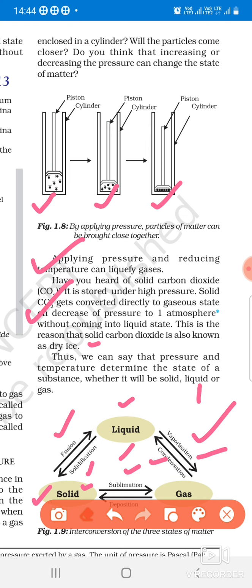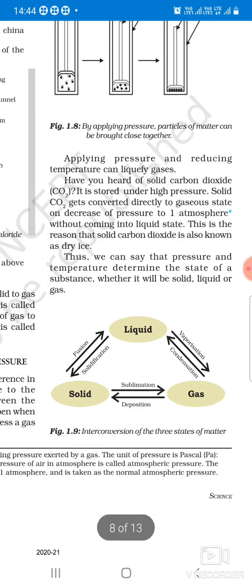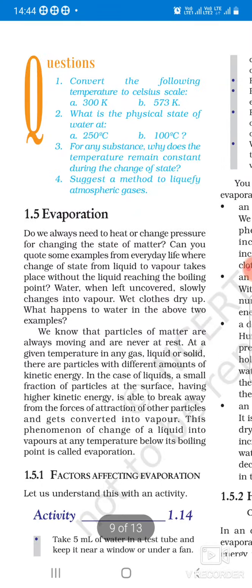Our next topic is evaporation. Evaporation is a very important phenomenon. Evaporation means conversion of liquid into vapor form at any temperature without reaching the boiling point, or below its boiling point. We know that the particles of matter are always moving and never at rest.